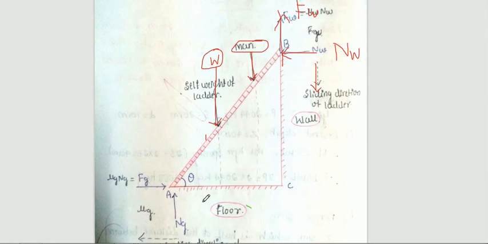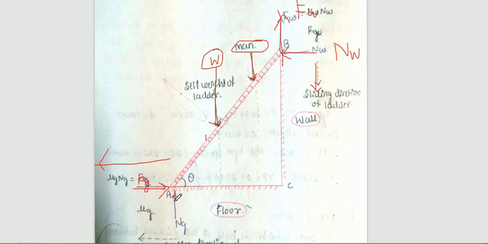Now, two forces are acting at the contact surface of the wall. Again come to the contact surface at the floor. We know that the tendency of the ladder is to move towards the left. So the friction force is always acting opposite to the direction of motion, represented by Fg. That is the friction force on the ground.